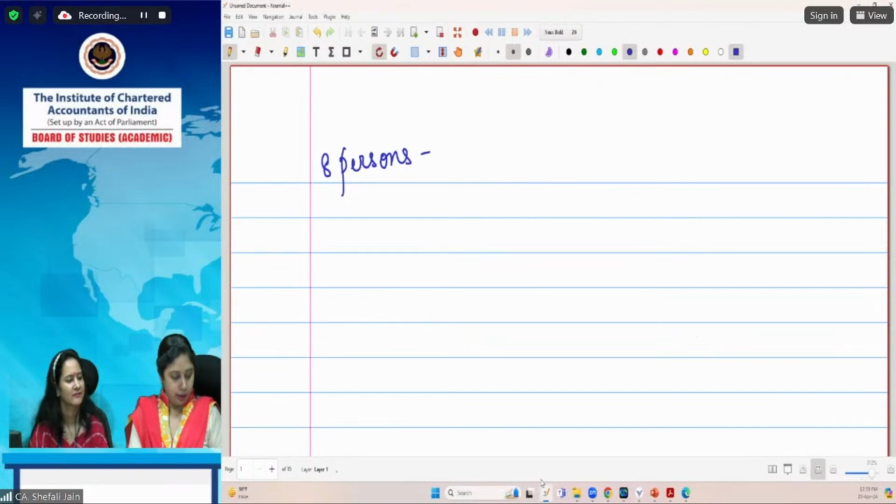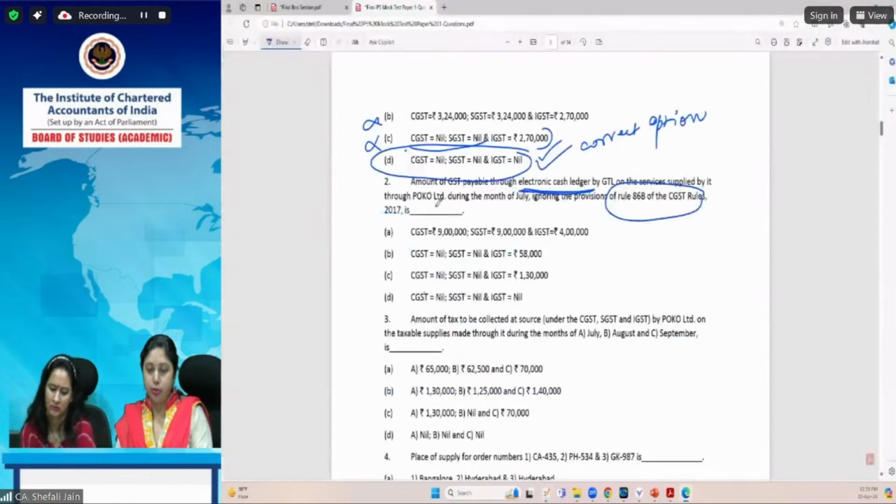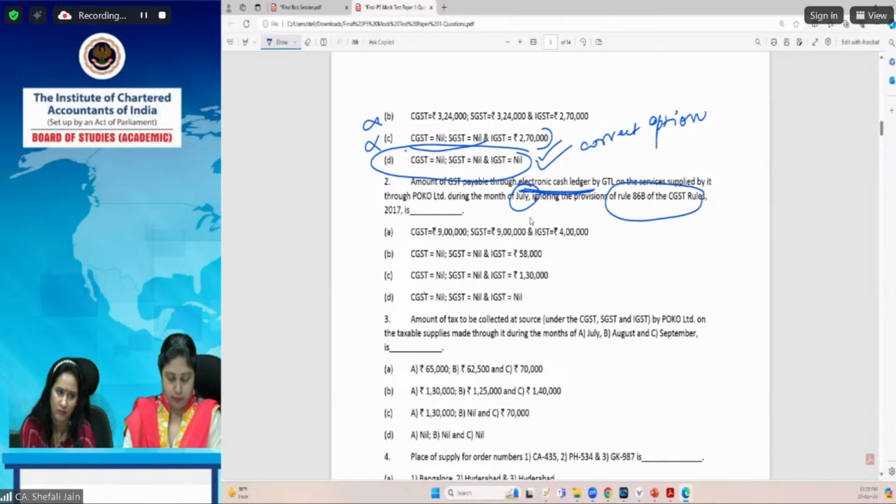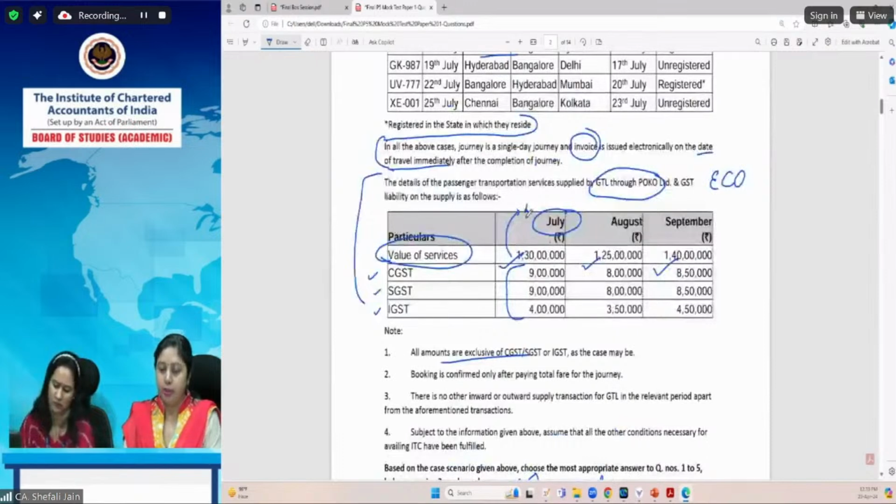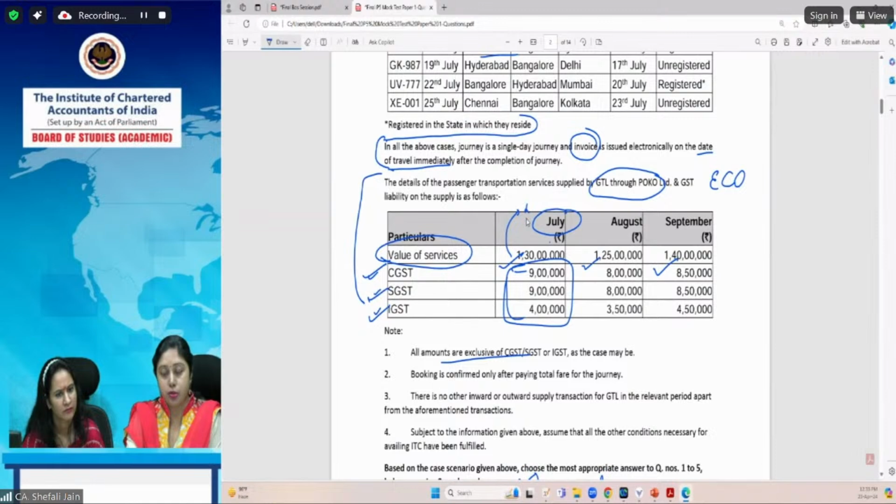Okay, but I have to see the question. So we have to compute it for the month of July. Now for the month of July, the question provides us with the CGST amount, SGST amount and IGST amount. In case this company GTL provides services through an ECO, what is the amount of CGST, SGST and IGST which is payable? Output tax liability has already been computed for us and it has been provided.